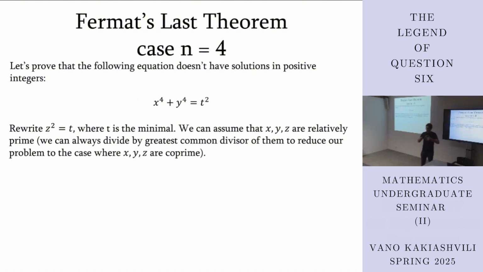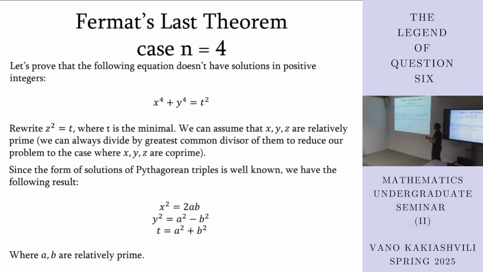There's a well-known fact in number theory which describes the form of the solutions of Pythagorean triples, and it says that x squared plus y squared equals z squared implies that x, y, z equal a squared minus b squared, 2ab, and a squared plus b squared. So with this information, we get the following system of equations. x squared is 2ab, y squared is a squared minus b squared, and t is a squared plus b squared.